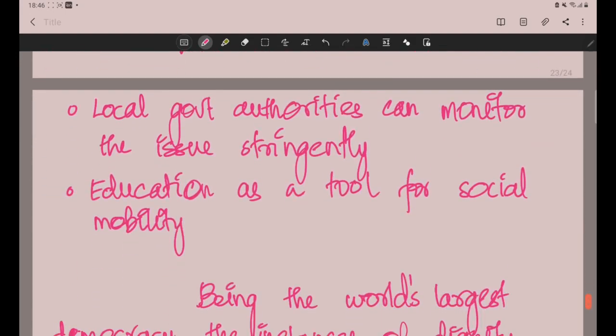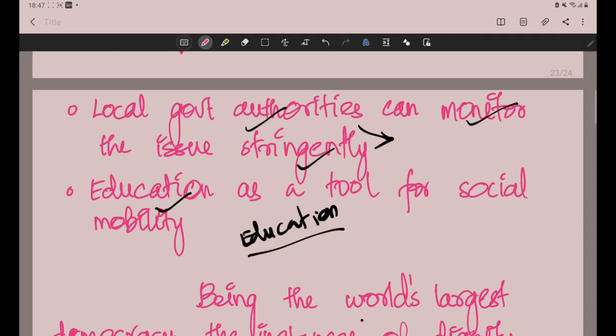Then next are the local government authorities. They are closest to the people, so they can monitor the issue more stringently. Then education as a tool. Whatever the social issue, nothing is better than education to bring upliftment. So in whatever question they ask in social justice or governance, you can bring in the concept of education as a means to development. Okay, so that is one suggestion.